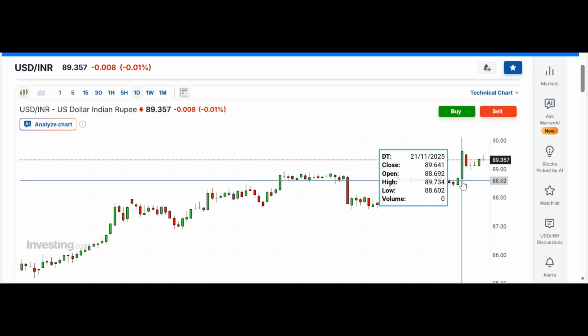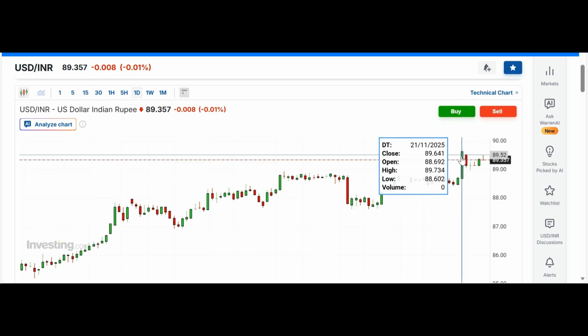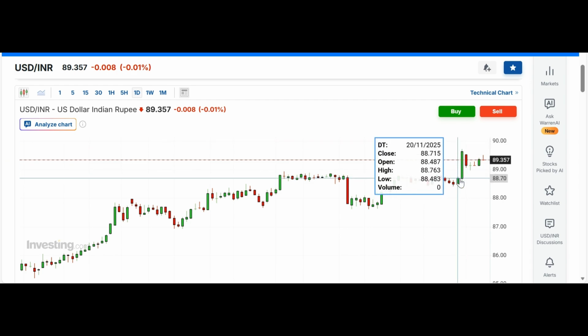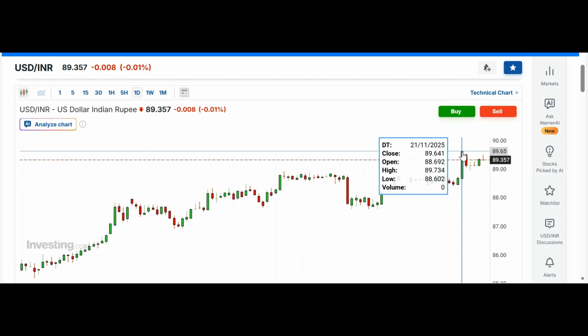It was last Friday where the Indian rupee touched its all-time low, meaning the rupee fell to its lowest. You can see this big candle, we call it a Marubozu candle, and this touched the highest level of 89.7.